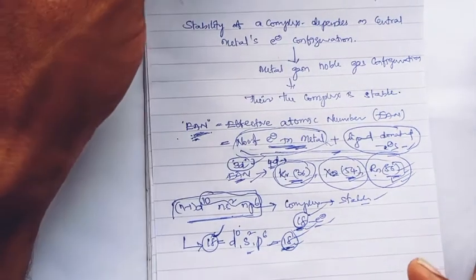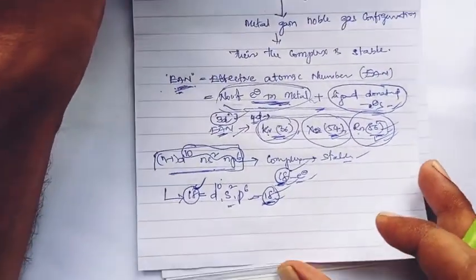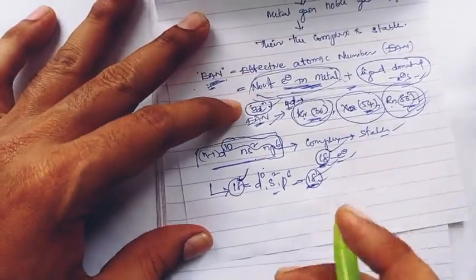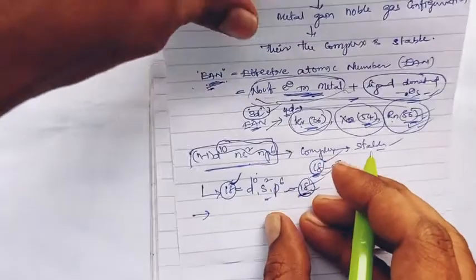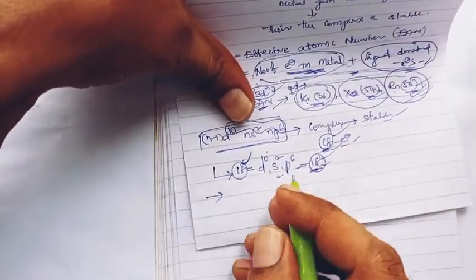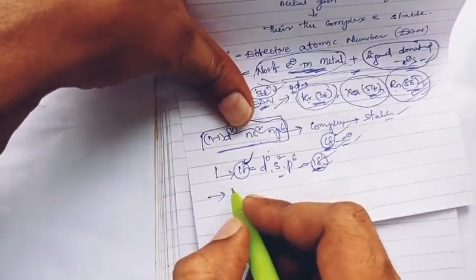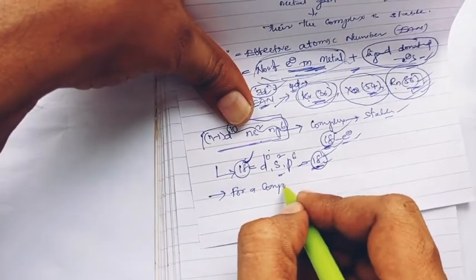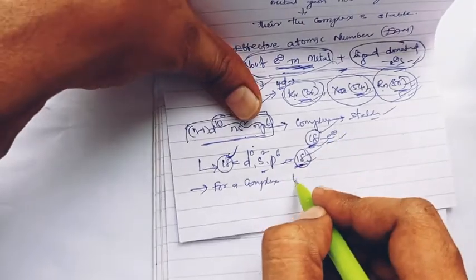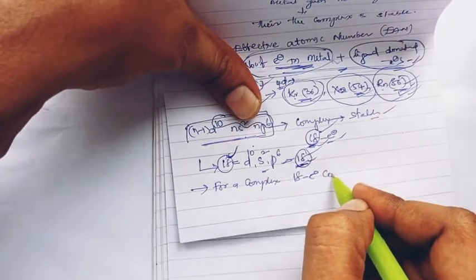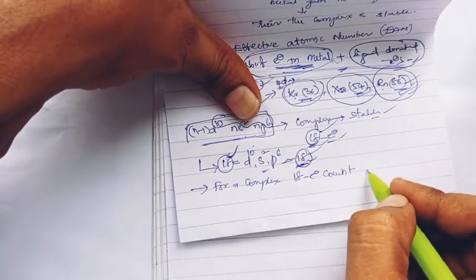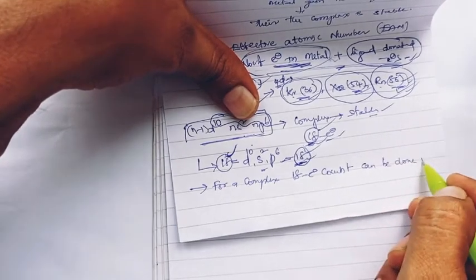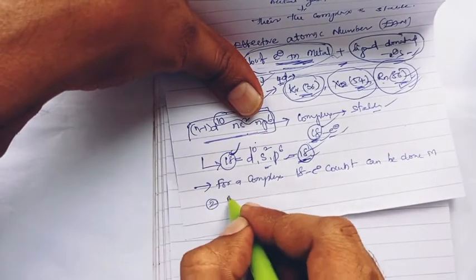Coming to how we can calculate the 18 electron count for a complex: the 18 electron count can be done in two methods.